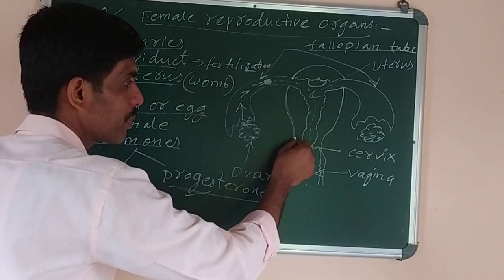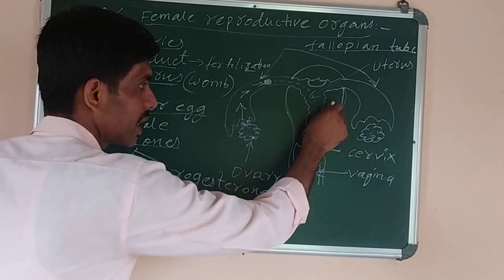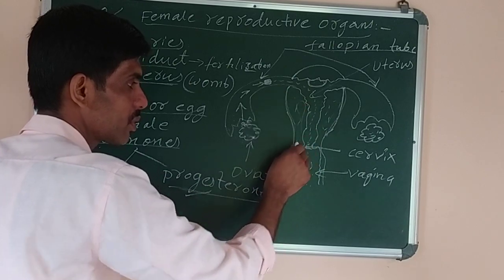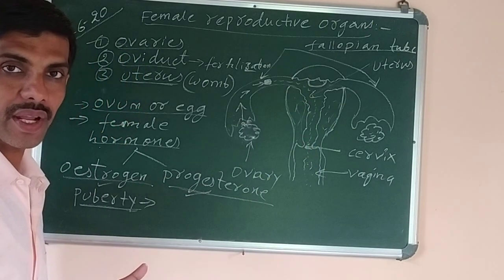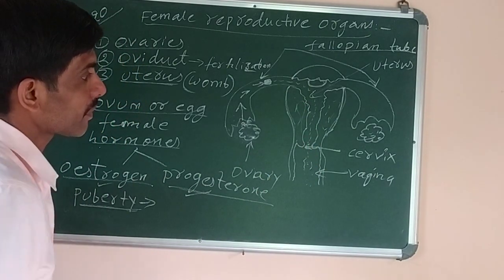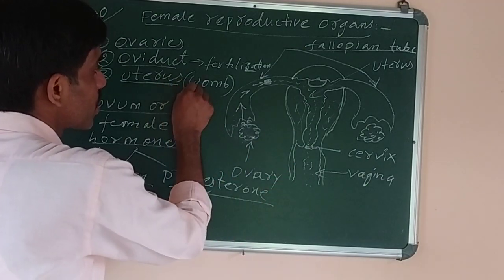Uterus is a hollow pear-shaped organ. Its wall is very thick. This wall is very thick due to the development of different types of layers of muscles. And it is also known as womb.